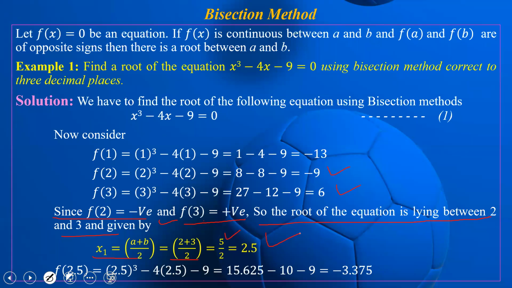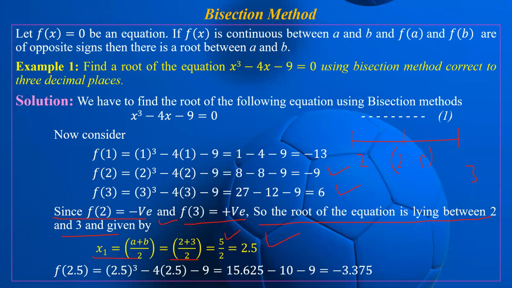Okay, so now this is 2 and this is 3. So this 2 and 3 is bisected, it is 2.5. So again, let us find the functional value of the given function at 2.5. So let us find out its value. What is f of 2.5? Again, put x is equal to 2.5.